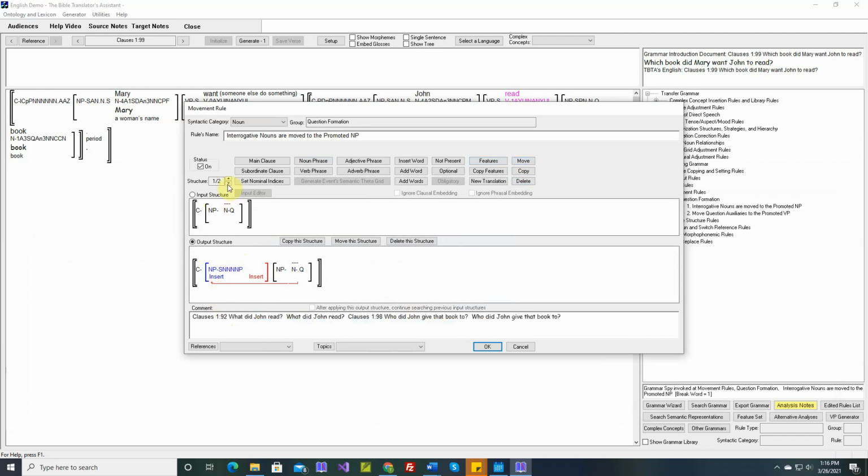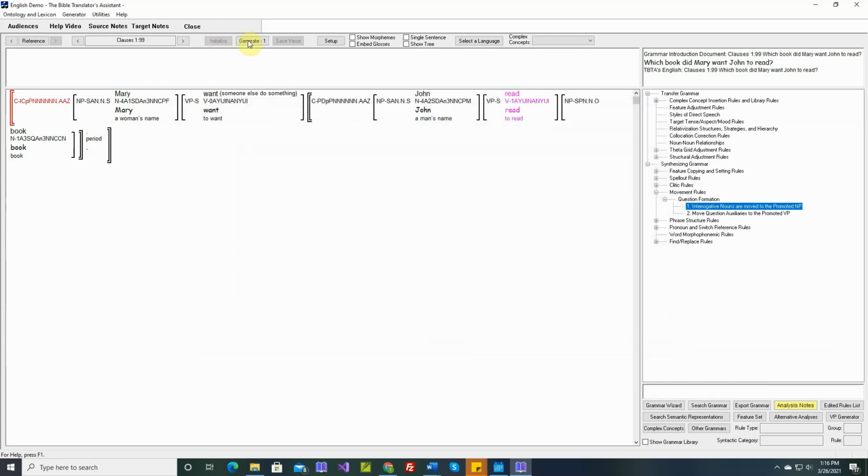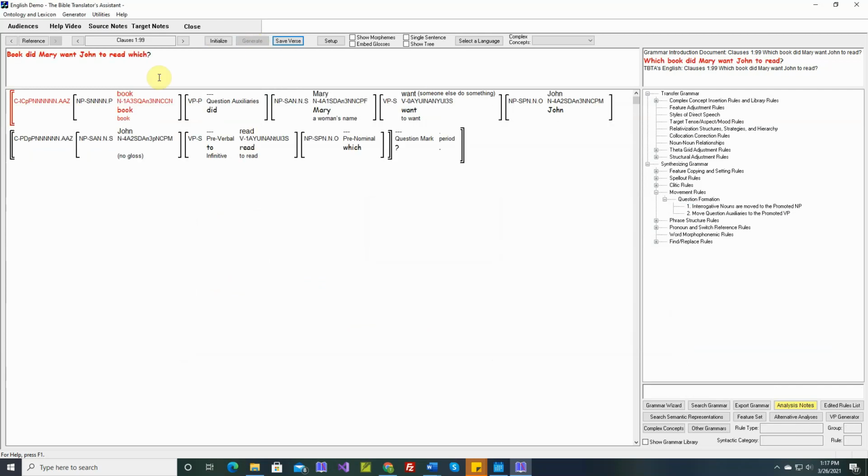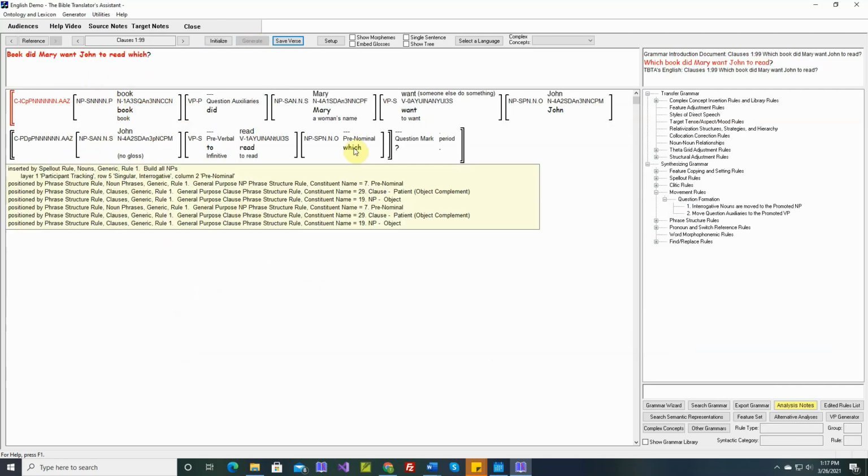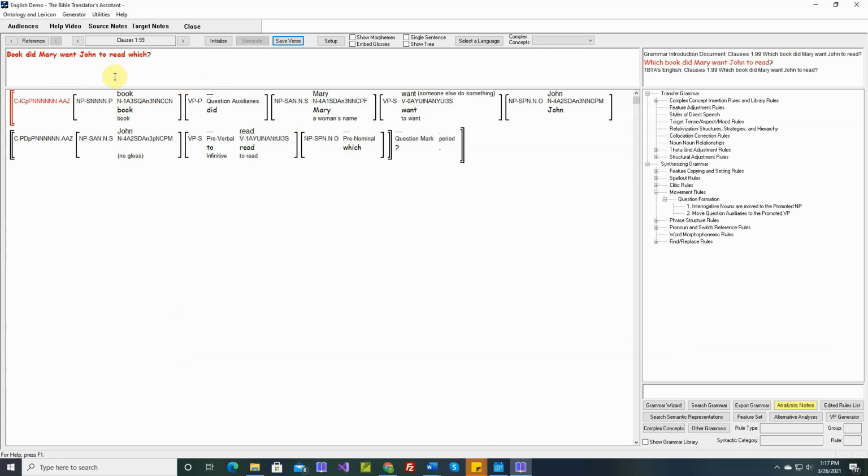And what else did we do here? Yeah, just move the noun. So we'll move the noun from the noun phrase that's embedded in the object complement clause out to a new noun phrase that will be in the promoted position. Okay, we left behind the word "which." It should be, "Which book did Mary want John to read?"